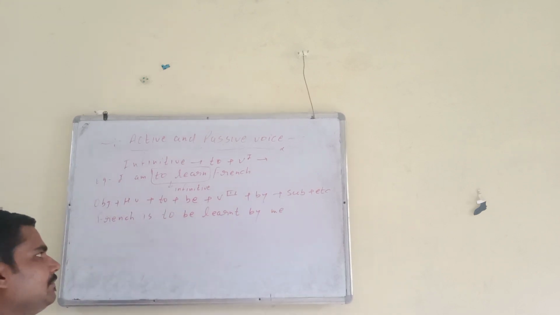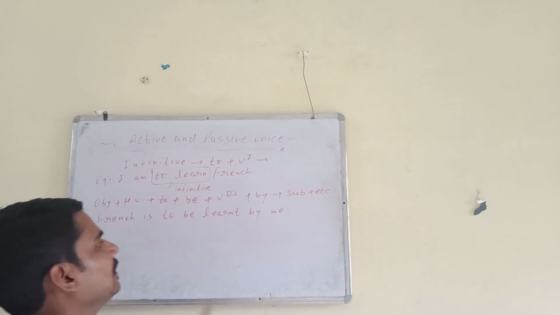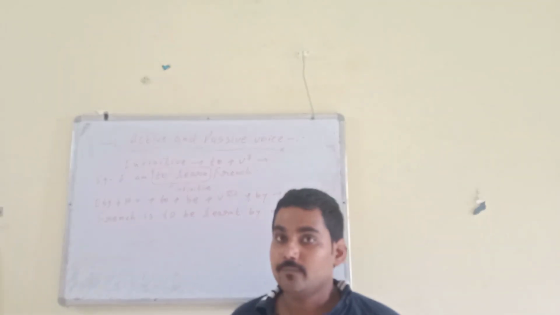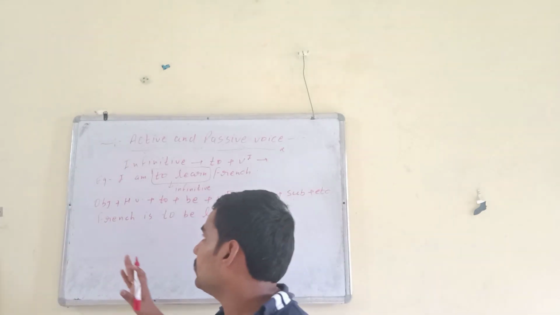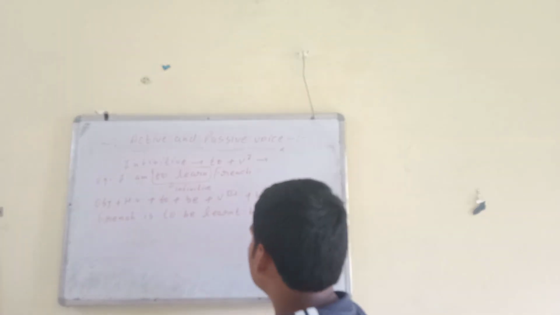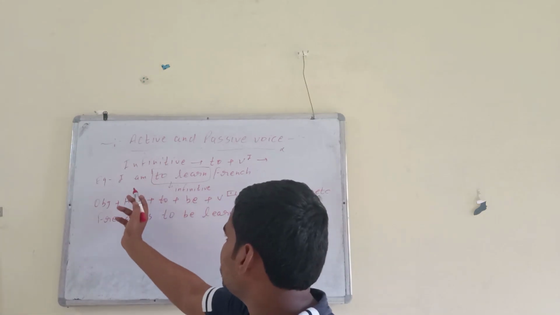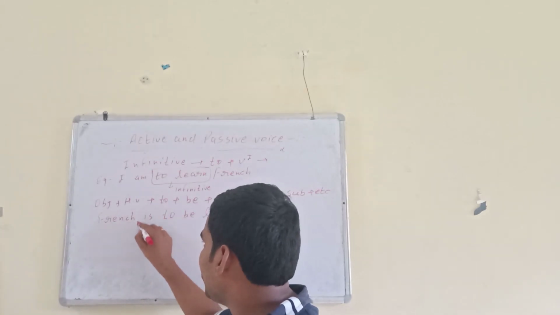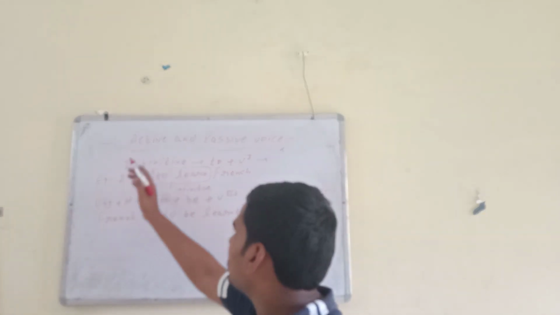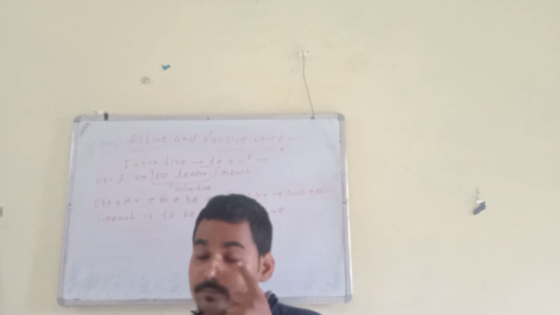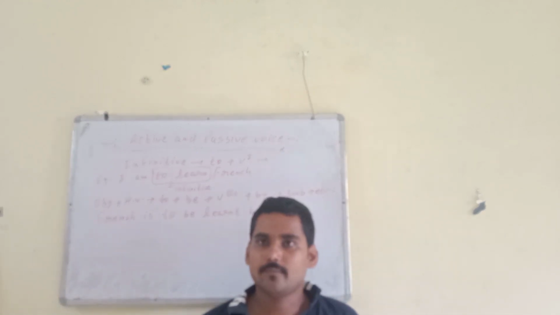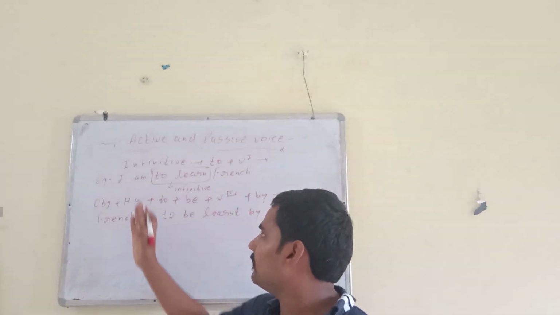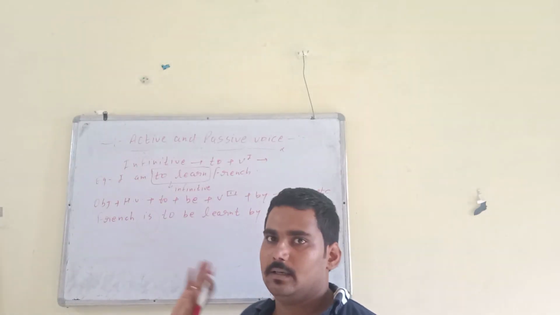So this is the passive: French is to be learnt by me. One more thing I want to add here. Remember, if an infinitive is given, there will be no change in tense. You can see here we are not changing is, am, are into is being, are being, am being. Tense will be as usual. So this is the passive of infinitive. We can change into the passive of infinitive following this rule. Understood?